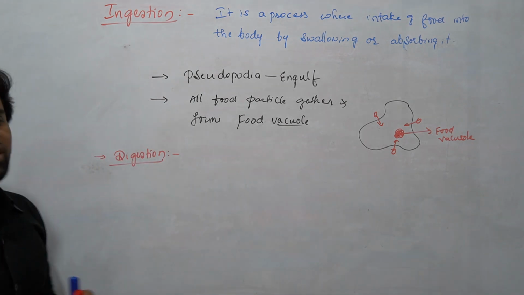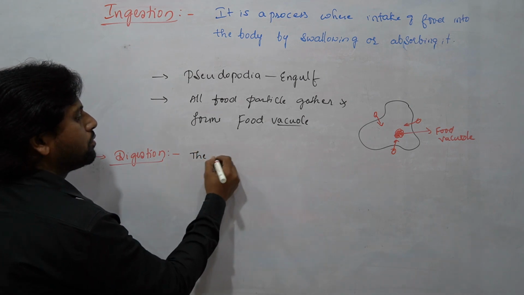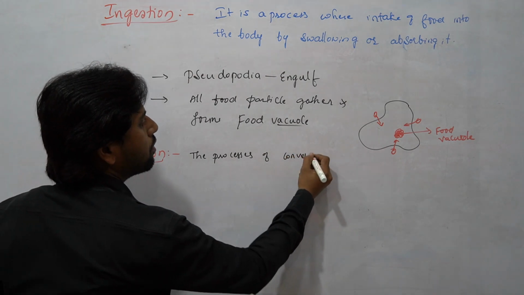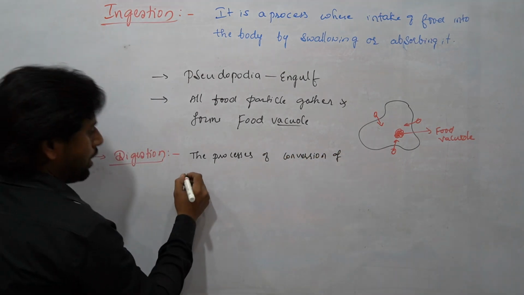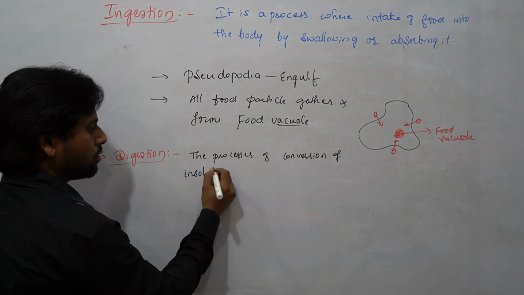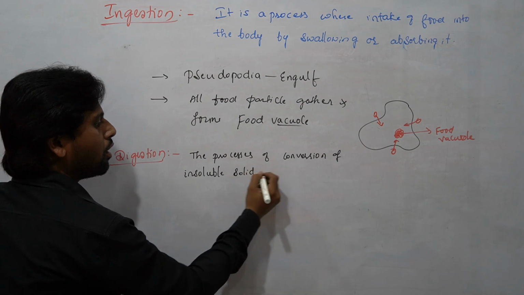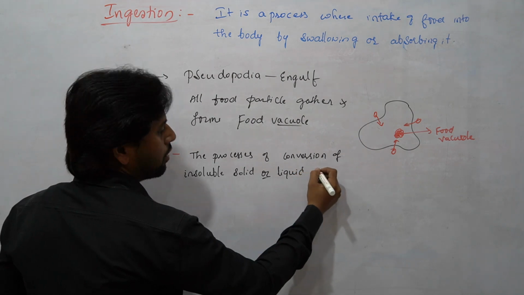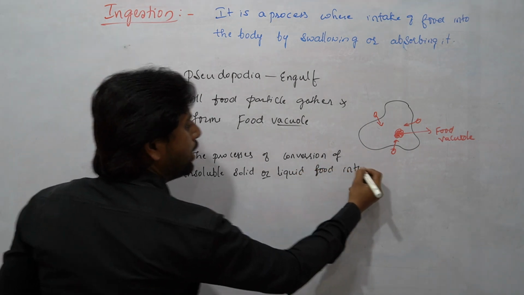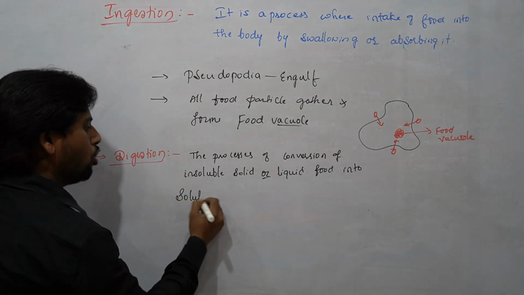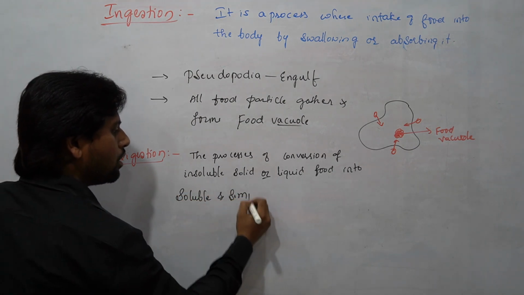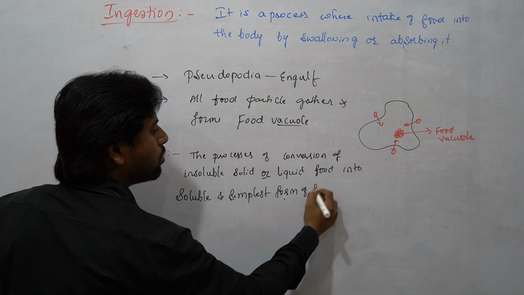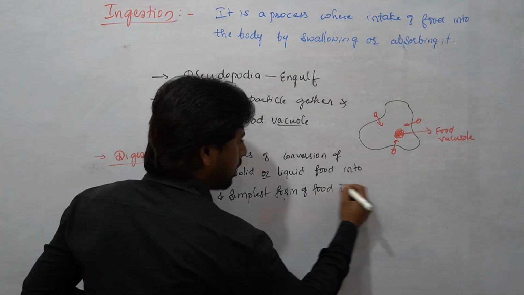Digestion is nothing but the process of conversion of insoluble solid or liquid food into soluble and simplest form of food.